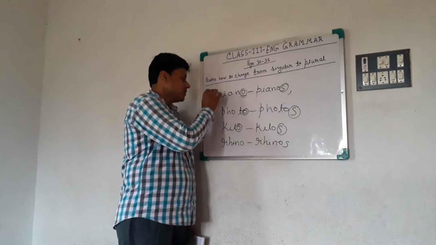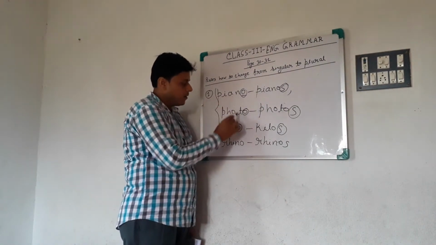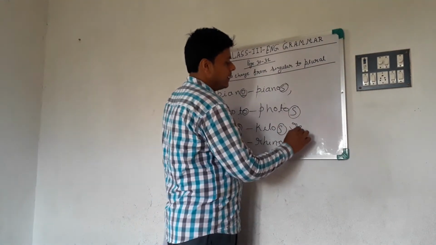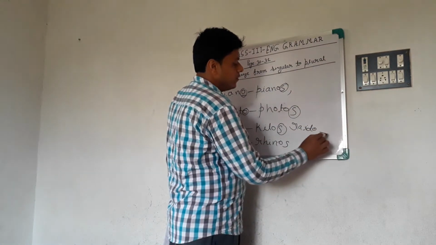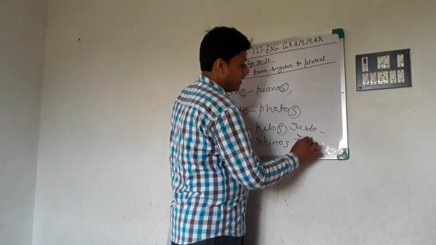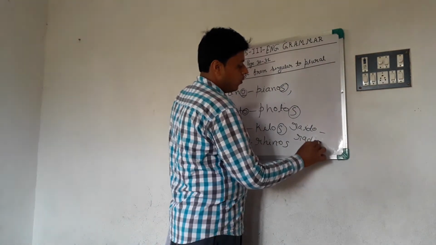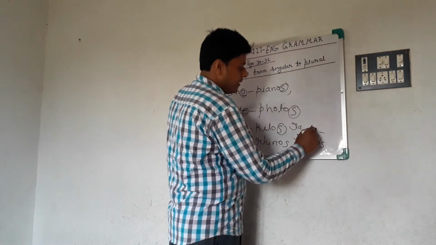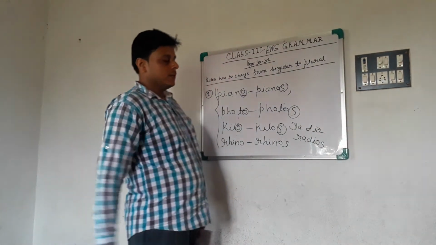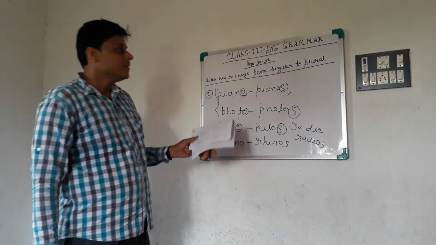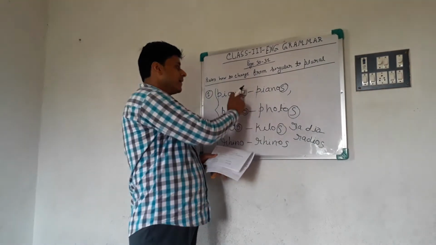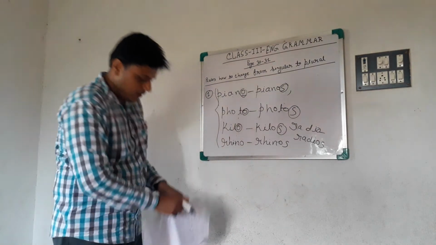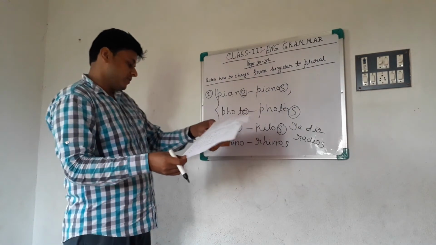Remember these words like piano, photo, kilo, rhino, like radio. Do you know the plural form? Radios. These words only take s, especially the foreign words only take s, don't take es. Is that clear? Next rule.